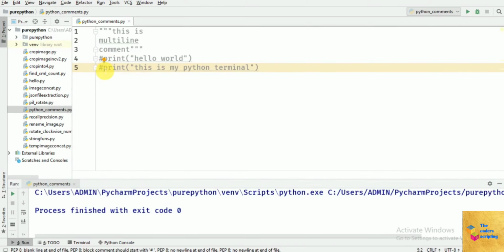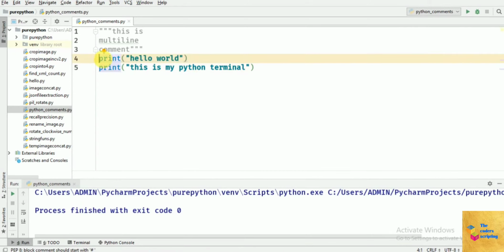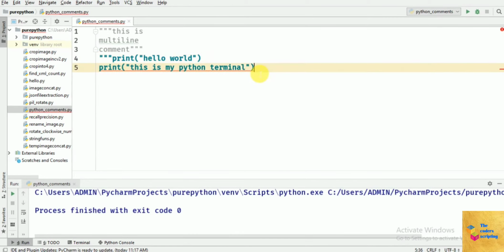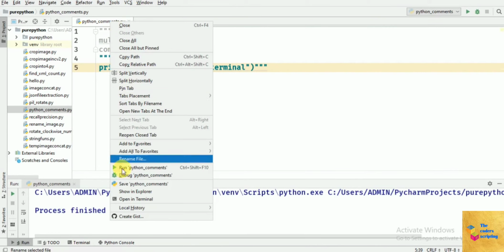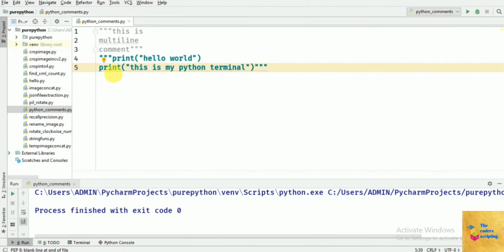But if the code is too long that we cannot use hashtag for every line, then we can simply use triple quotes for that. Okay, so let's see if this works or not. Okay, so it did work. It's not showing the output in this output terminal. So this multi-line comment with triple quotes does work.